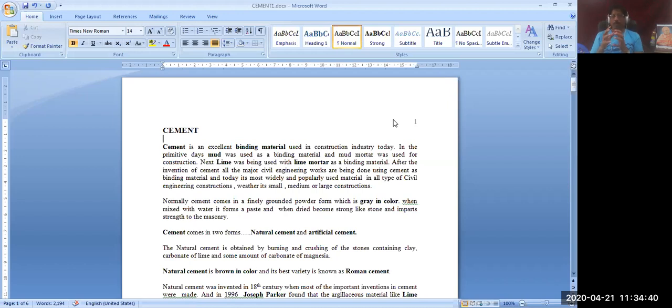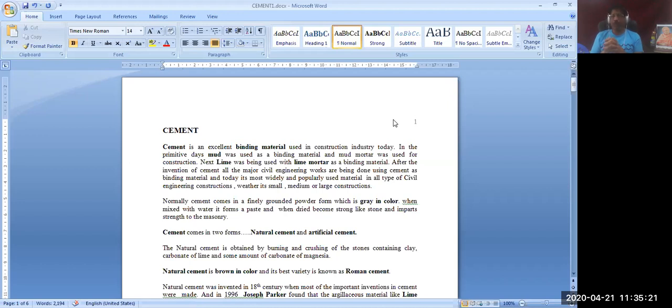So cement is the most important thing, and today I am going to start a discussion on cement. As you already know, cement is the most important and most popular binding material to prepare concrete in the construction industry. Nothing has replaced cement till today. There were modifications, additions and derivatives of the cement, but cement has not been replaced by any other binding material.